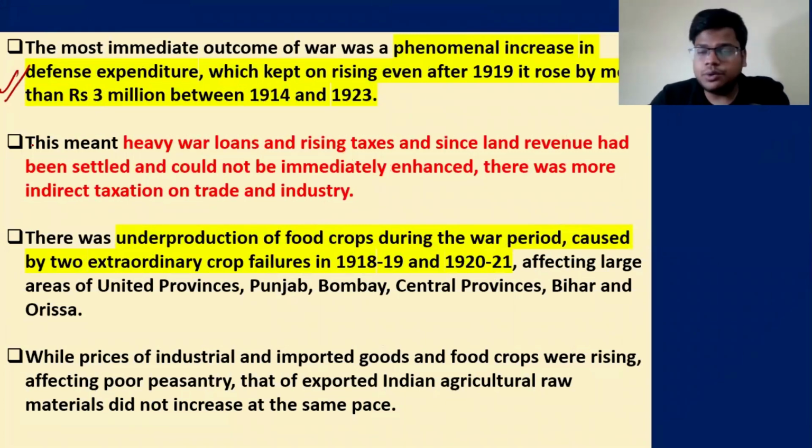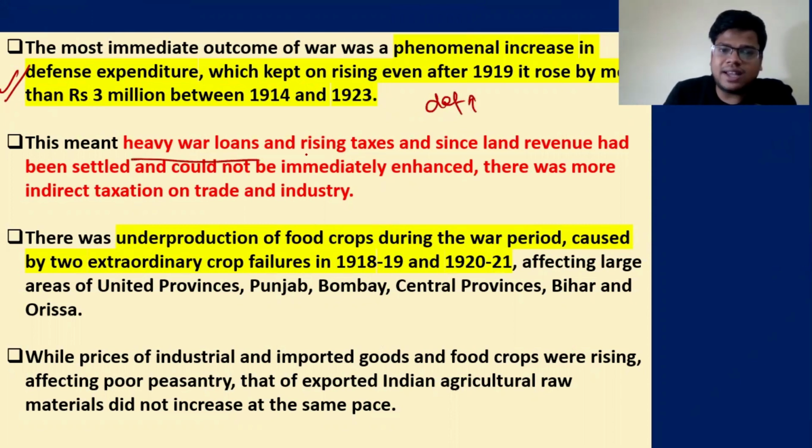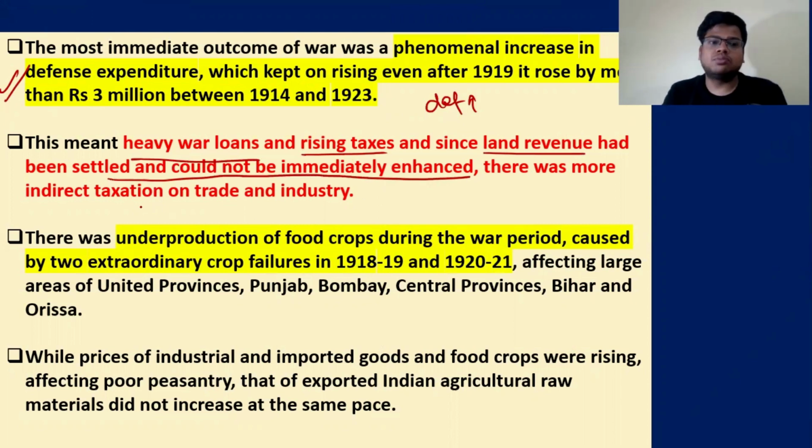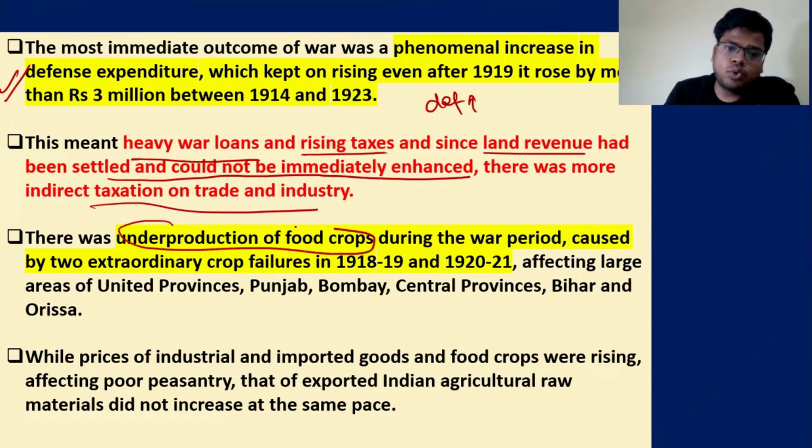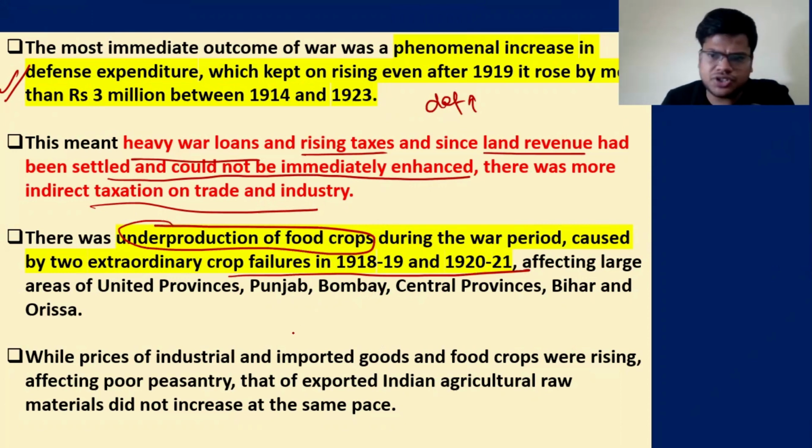So some of the things that you need to remember: defense expenditure increased, right? Heavy war loans and rising taxes, and land revenue had been settled, so it could not be immediately enhanced. There was more indirect taxation on trade and industry, which was already in shambles. Then it was also combined with underproduction of food crops. You know, crop failures happened in 1918 and 1920-21. So a lot of distress and displeasure was there in India.